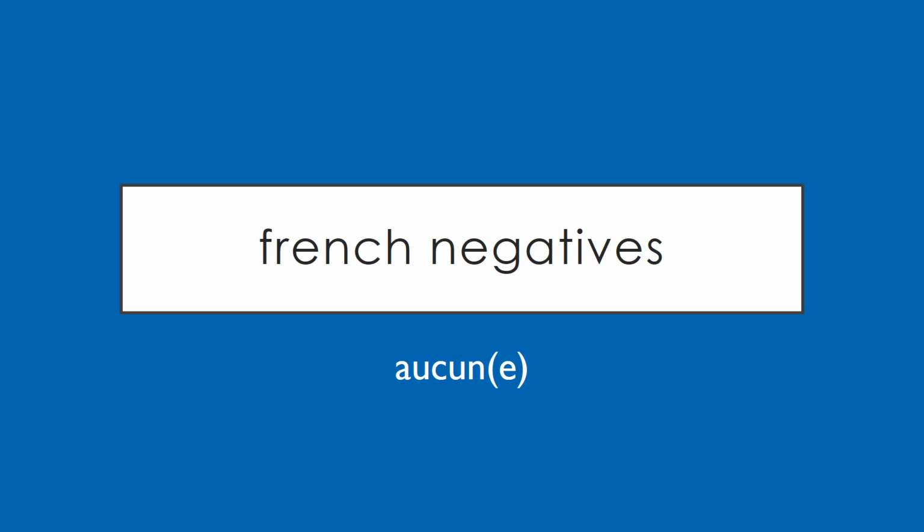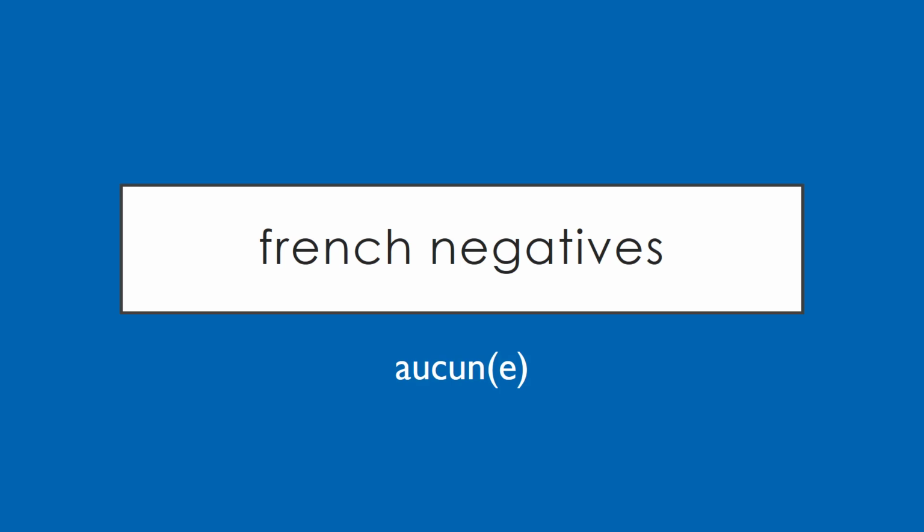Now you definitely need to make sure that you're familiar with the basics of negatives before you watch this video. A, because there are some other negative words that are used far more often, like pas, jamais, rien and plus, but also because aucun works very slightly differently to all of those. So make sure you have a good grasp on those before you learn this one. If you already do, then let's have a look at how this one works.